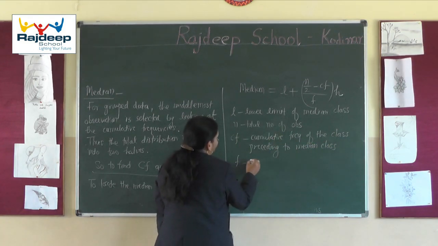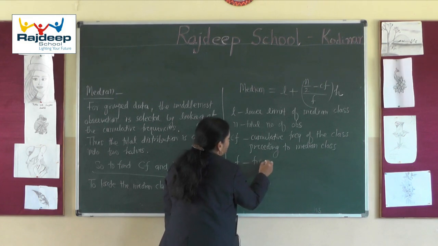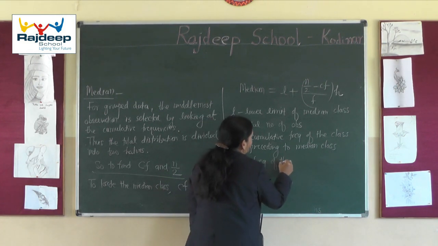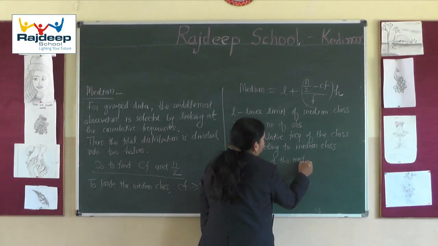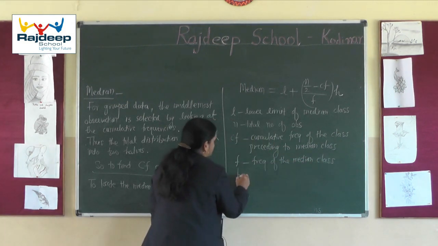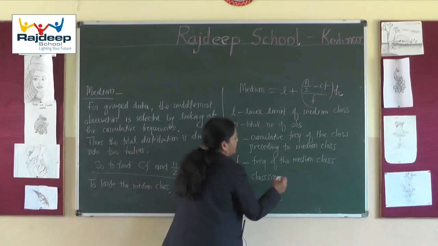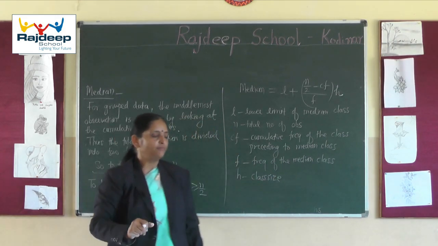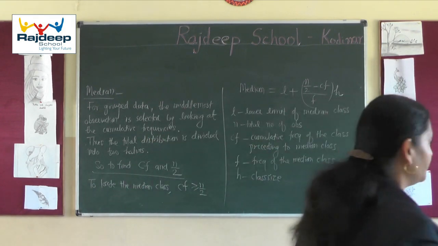And F is the frequency of the median class, and H is the class size. So now I am taking an example to calculate the median. Let us go and solve it.